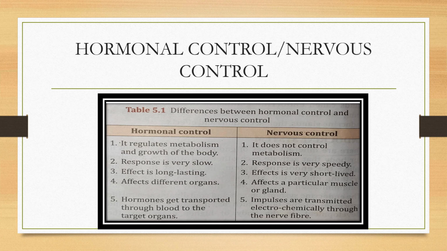In case of hormonal control, it affects different organs, while in case of nervous control, it affects a particular muscle or gland. Hormones get transported through blood to the target organ in case of hormonal control, while in case of nervous control, impulses are transmitted electrochemically through the nerve fiber.